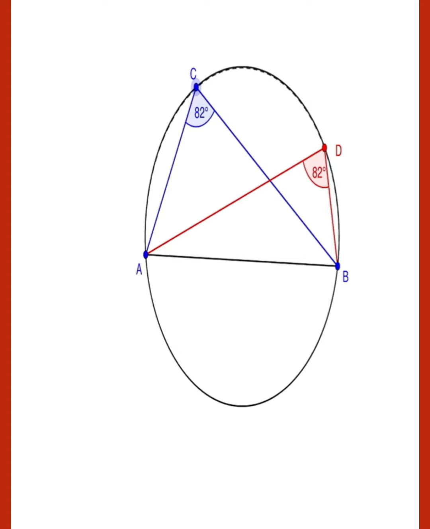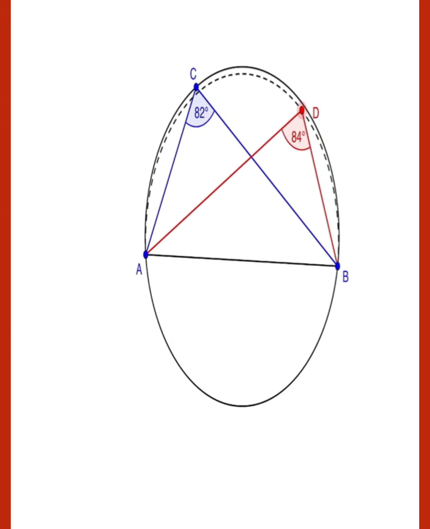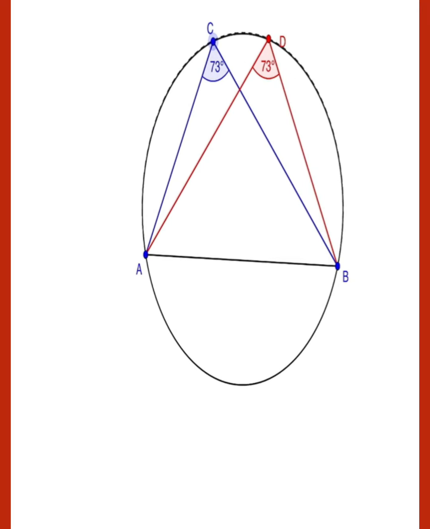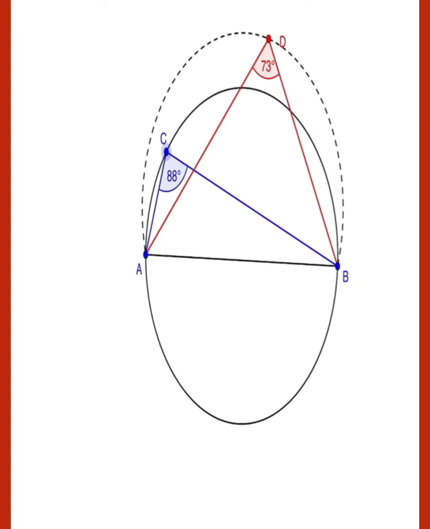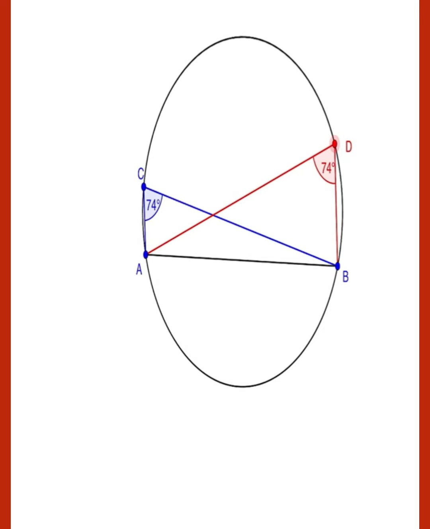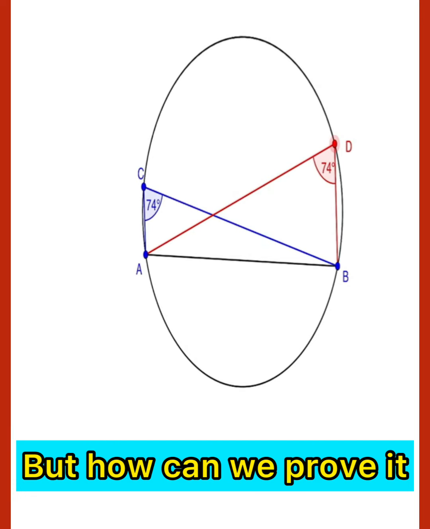But if we extend this angle, 73 degrees, angle D is 73, so you can see that angle C is also 73 degrees. It means we can say that angles in the same segments are always equal. If we take angle C in this position, then we can say that angle D in this position is also equal, 74 degrees and 74 degrees. Why? Because these two angles are in the same segment.